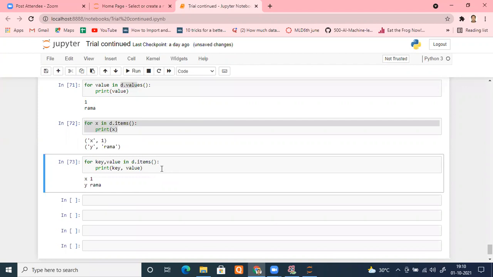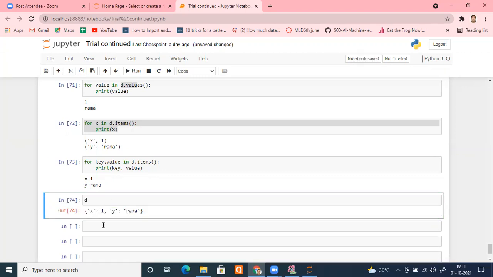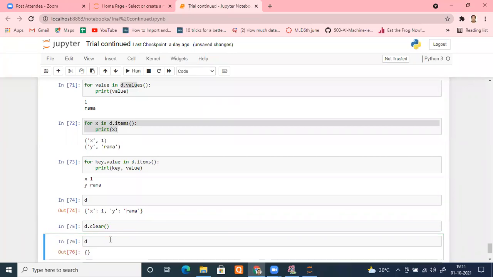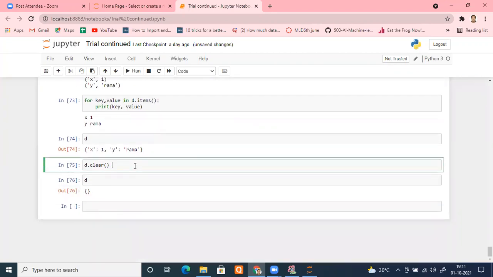Okay, so let's move to some other methods of dictionaries. I have a dictionary D, which has the values X and Y. Suppose I want to remove all the elements of this. So what I can do, I can type clear. Clear will remove all the elements from the dictionary. You can check D here. See, I get an empty dictionary.